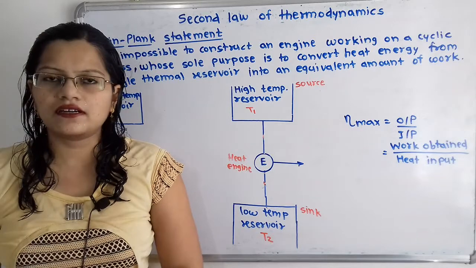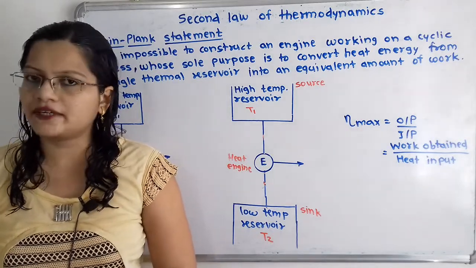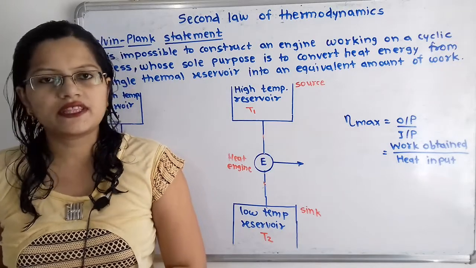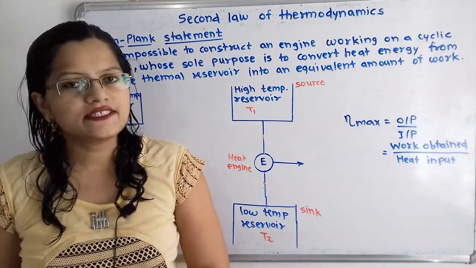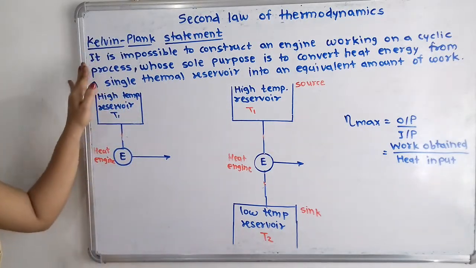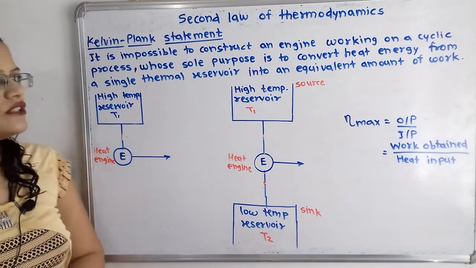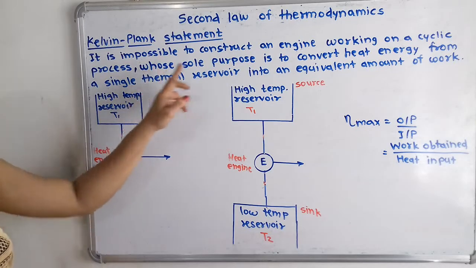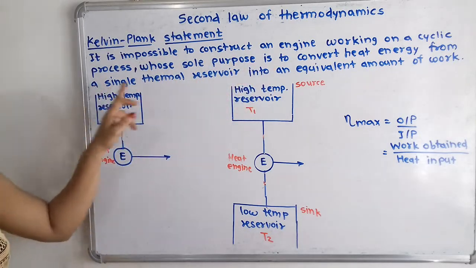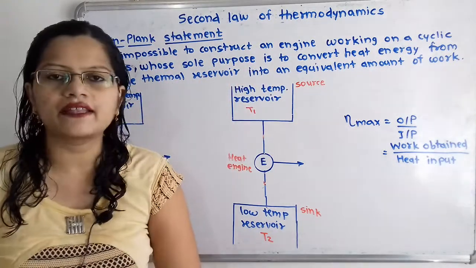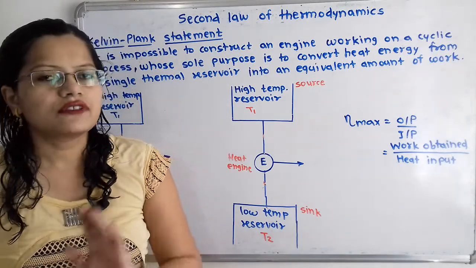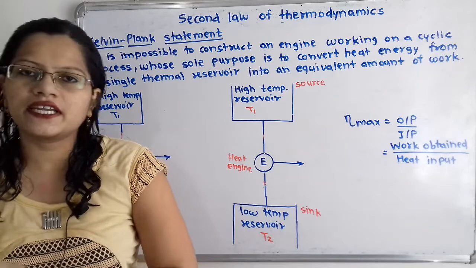Let us first understand the Kelvin Planck statement, which is the second law of thermodynamics, with the help of diagram. It states that it is impossible to construct an engine working on a cyclic process whose sole purpose is to convert heat energy from a single thermal reservoir into equivalent amount of work. Now this statement is about the heat engine.